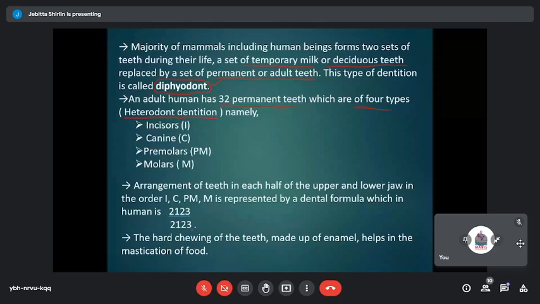Okay, so you see the tooth is a structure which is very hard, and it has an outer covering which is called enamel. The major role of teeth is mastication of food. Mastication means chewing or crushing or grinding of the food. Only when the food is getting chewed up properly will the food get masticated. So mastication is making a more complex form into a simpler form.